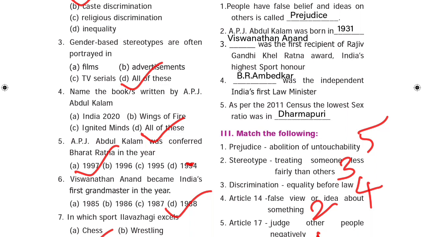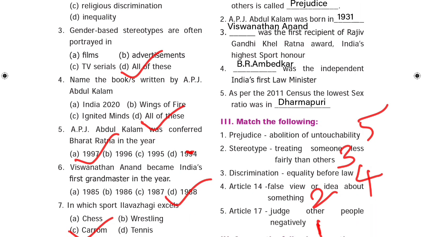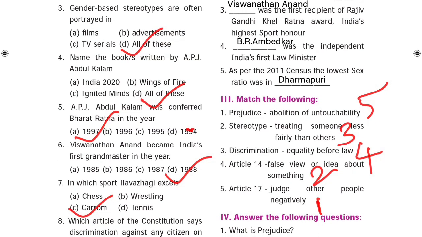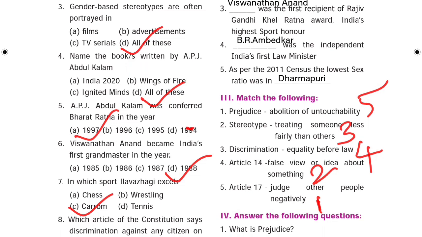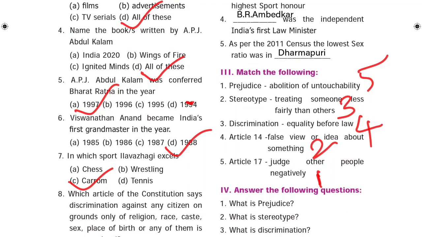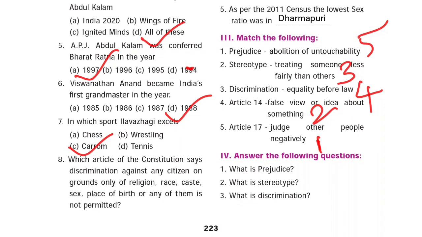Dash was the independent India's first law minister? Dr. B.R. Ambedkar. Fifth one, as per the 2011 census, the lowest sex ratio was in dash: Dharmapuri. Next, Roman letter 3, match the following.